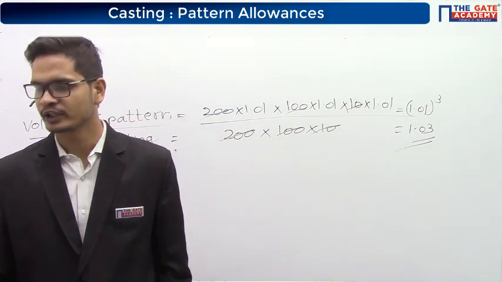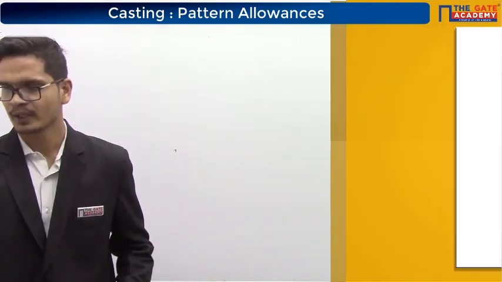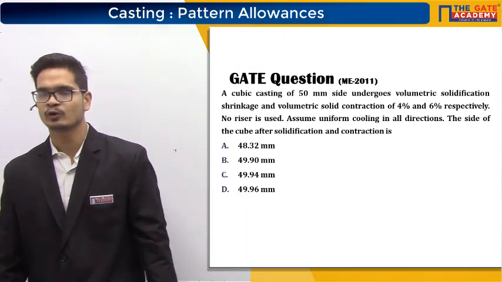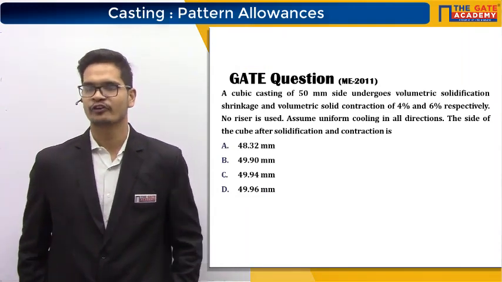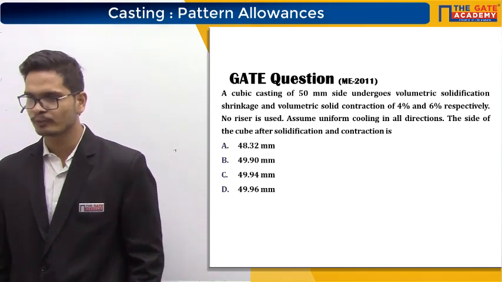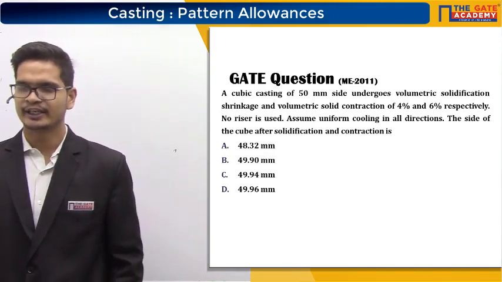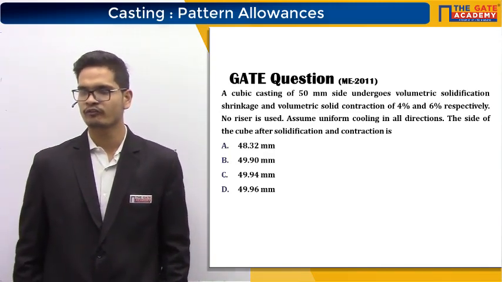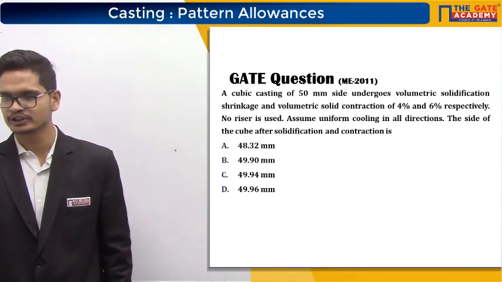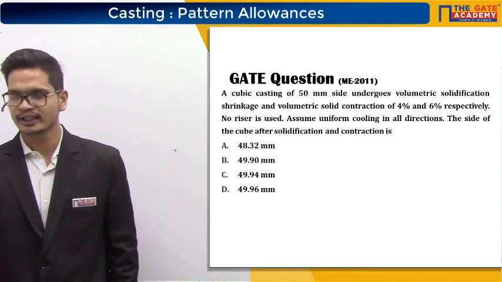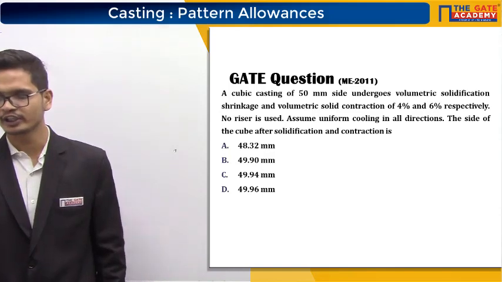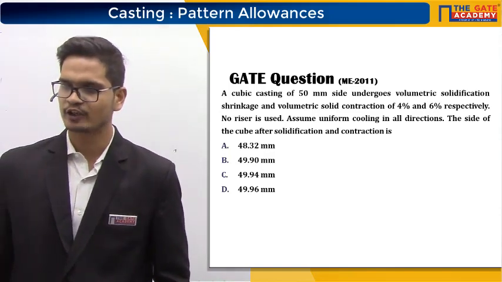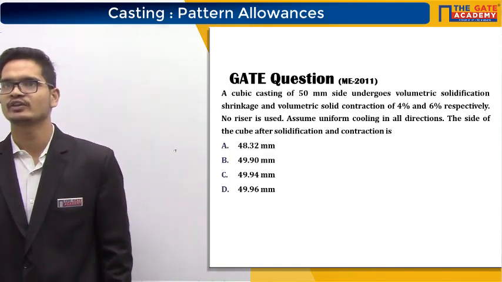Danish, any doubt in this GATE 2008 question? The next one, GATE 2011 question. A cubic casting of 50 mm side undergoes volumetric solidification shrinkage and volumetric solid contraction of 4% and 6% respectively. No riser is used. Assume uniform cooling in all directions. The side of the cube after solidification and contraction is.